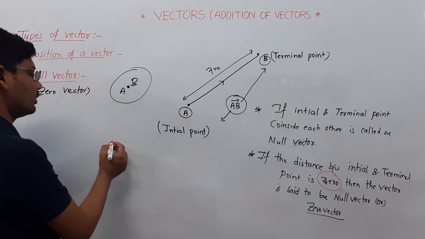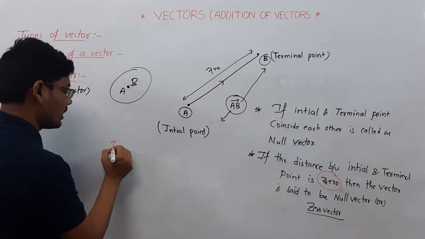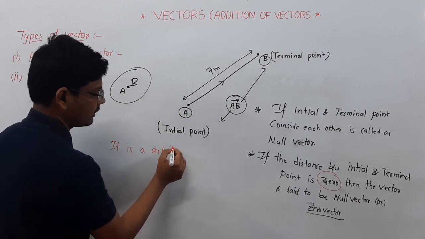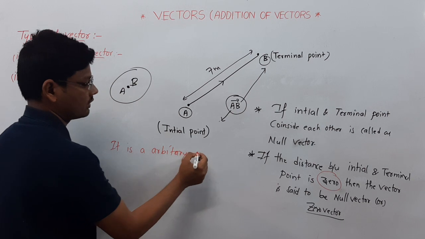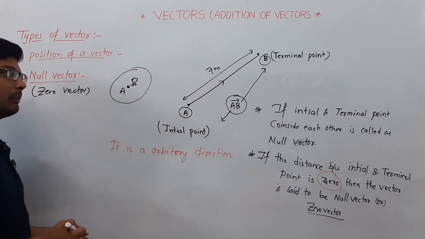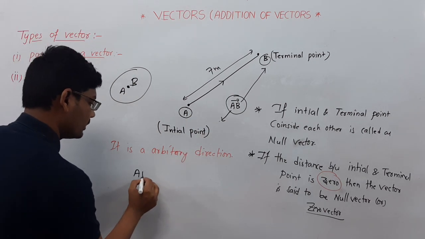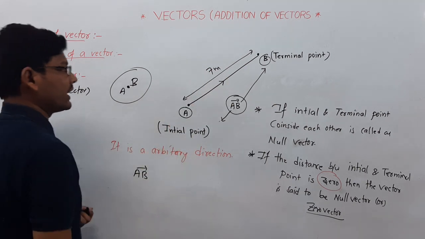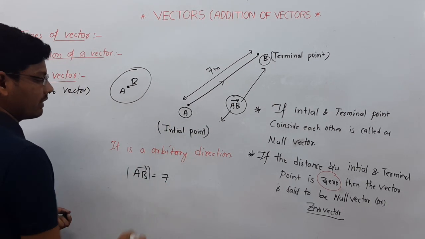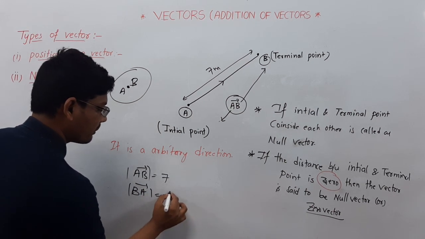And its direction is arbitrary. It is an arbitrary direction. For example, AB bar has a magnitude of 7 meters, and the magnitude of BA is equal to -7.